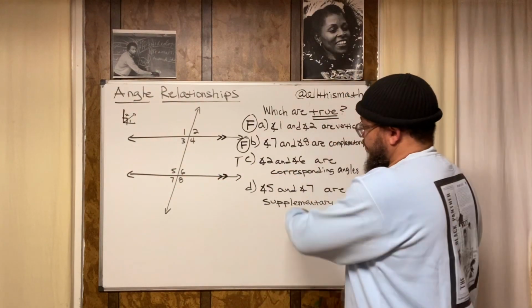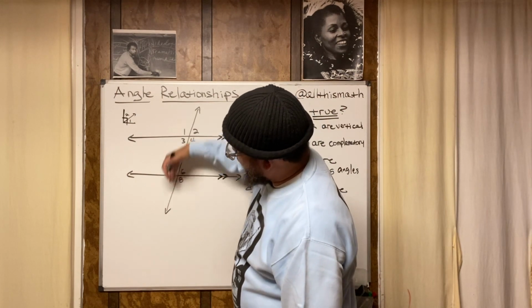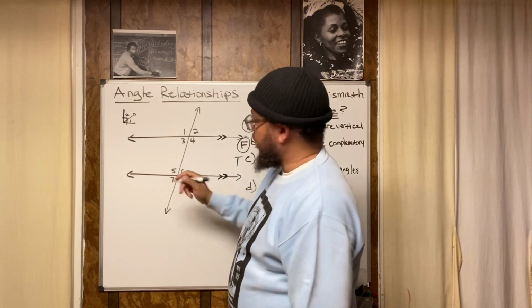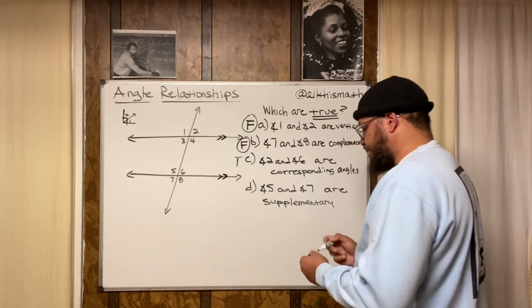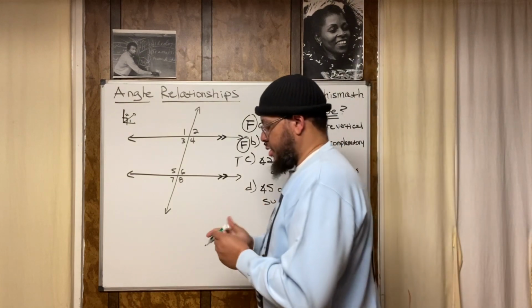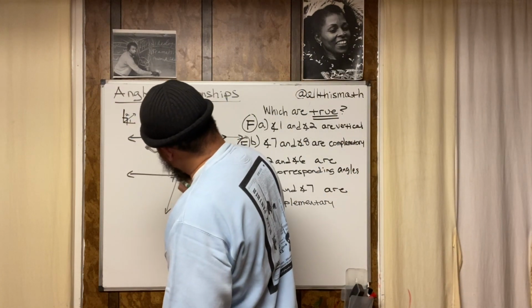Now, what about 5 and 7? 5 and 7, that angle and that angle, also make a straight line when you put them together. In case you can't visualize it, this is what's actually happening. So this is angle 5, and this is angle 7.